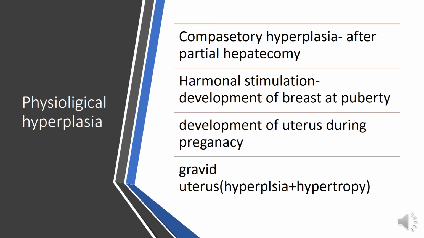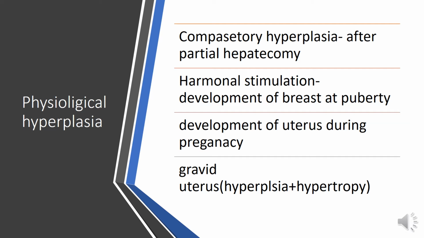Compensatory hyperplasia: after removal of part of the liver, the liver cells increase in number, which is a compensatory hyperplasia after partial hepatectomy. Another is hormonal stimulation: development of the breast at puberty, and development of the uterus during pregnancy, also called the gravid uterus. In the gravid uterus there is an increase in size of cells as well as an increase in number of cells.